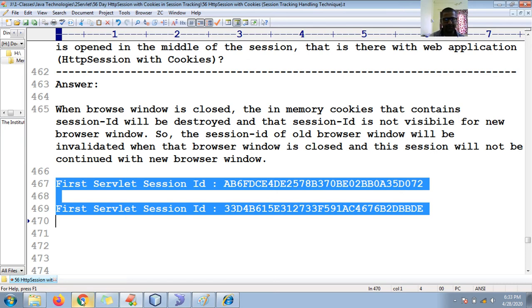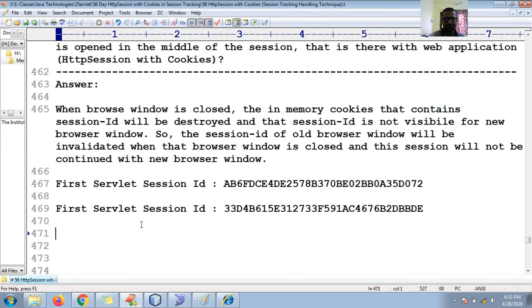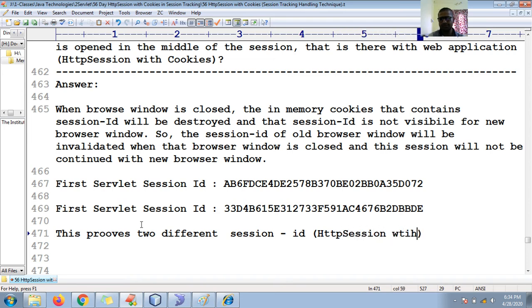Okay boss, fine. So this proves two different session IDs while working with session tracking using HttpSession with cookies.